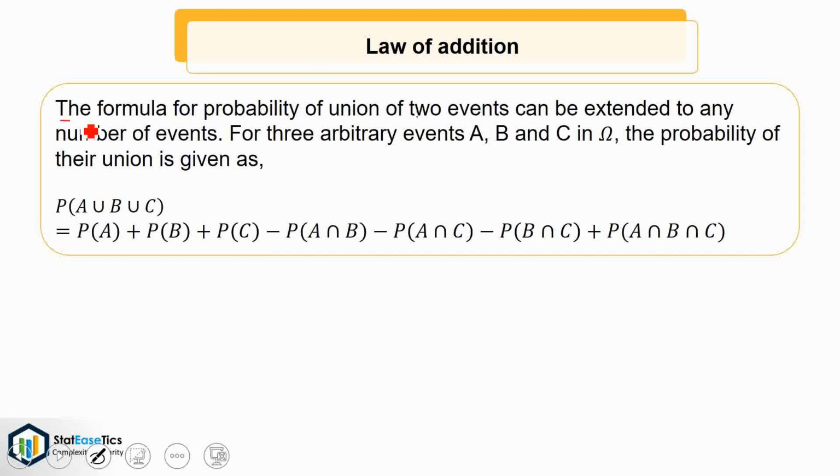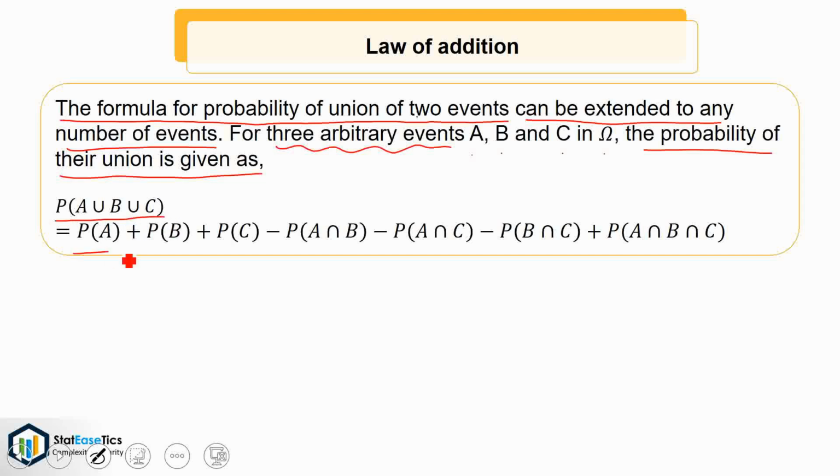Now, the formula for probability of union of two events can be extended to any number of events. For three arbitrary events A, B and C in omega, the probability of their union is given as probability of A union B union C is equal to probability of A plus B plus C minus probability of A intersection B minus A intersection C minus B intersection C plus probability of A intersection B intersection C.